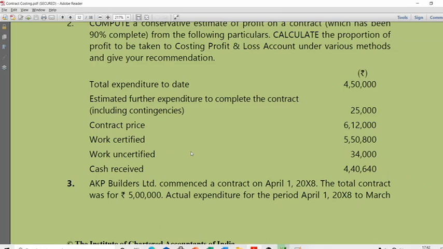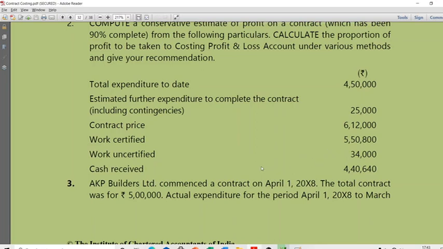Now, what they probably ask is what is the notional profit? Notional profit, we can say expenditure till date is 4,50,000. From this 4,50,000, let me remove the uncertified work of 34,000. I'll get 4,16,000. The work certified is 5,50,800. So maybe so much of profit I'll recognize. But here, let's just focus on estimated profit calculation. This is how simple it is, right? If they want notional profit, you're going to say total expenditure debit will be 4,50,000. From that, I will remove 34,000, that is work uncertified. Then that will give me whatever cost is allowed to be there. I'll compare it with work certified. I'll have a notional profit or loss, right?